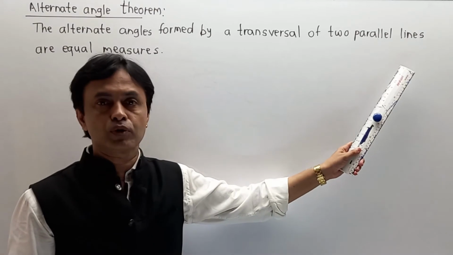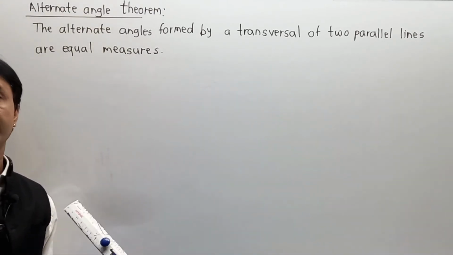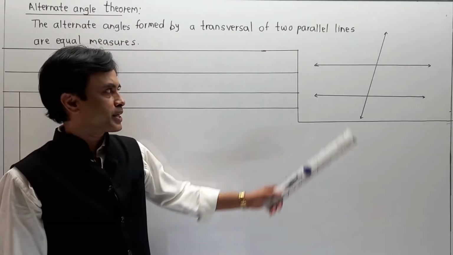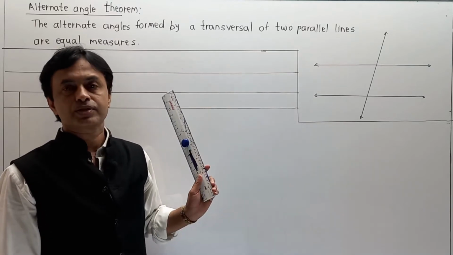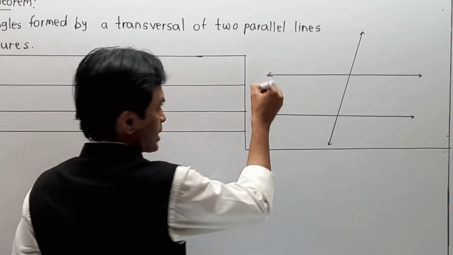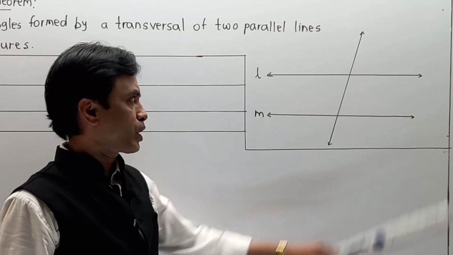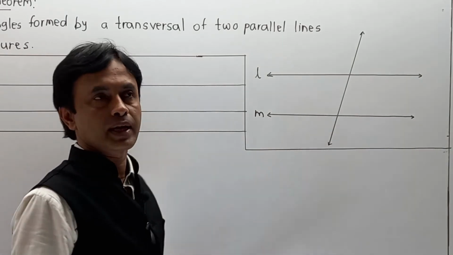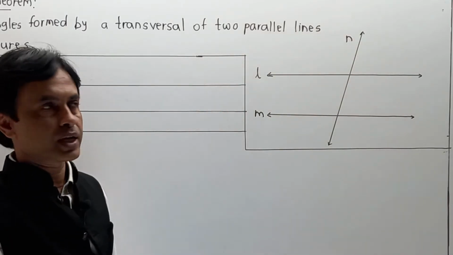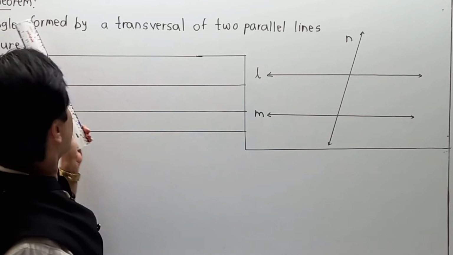Once again students, I am going to draw a diagrammatical structure over here, given to prove the entire proof. So please pay attention seriously. Now as discussed, I have drawn all the construction and structure over here so that you can easily understand the part one by one. Let us assume that there is a line L and there is a line M. No doubt line L is parallel to line M and line N acts as a transversal. And as per this condition, we have to show the alternate angle theorem.